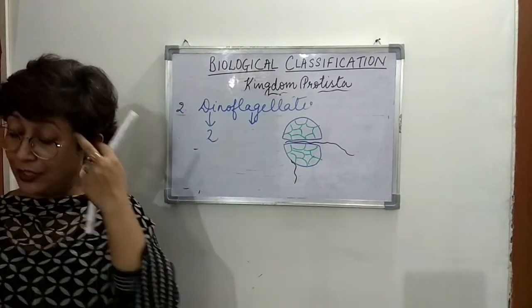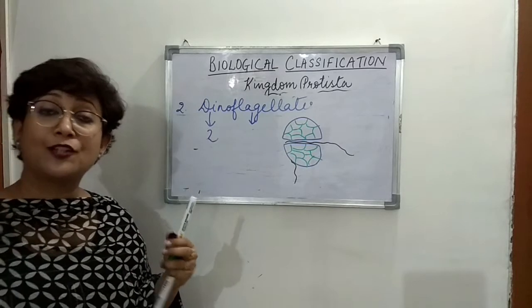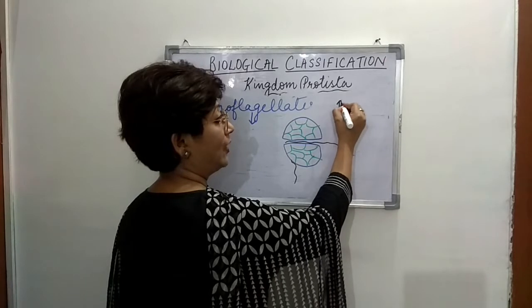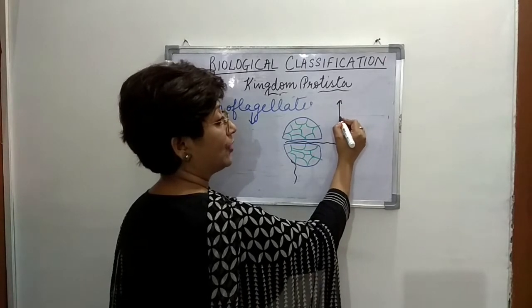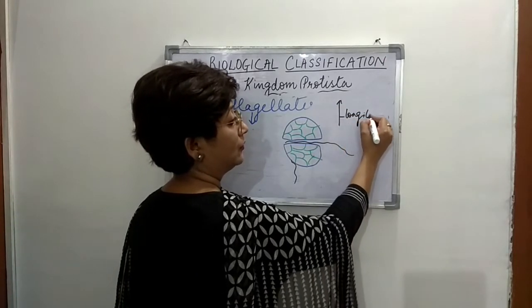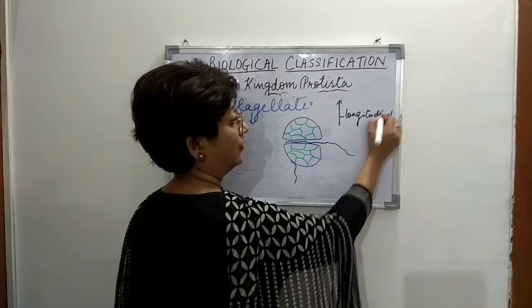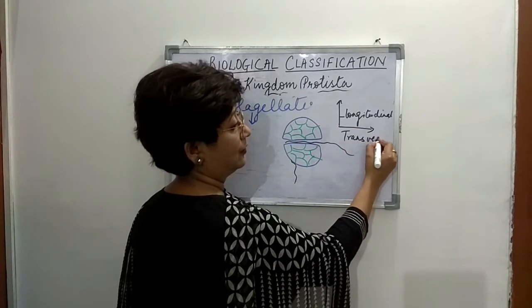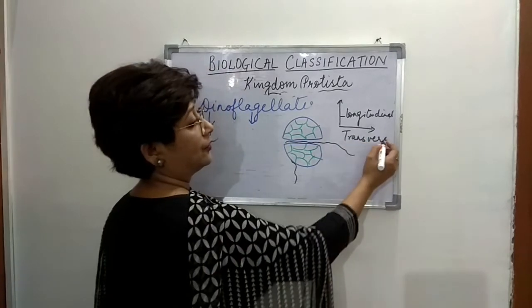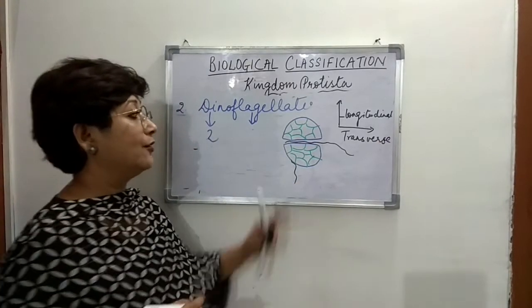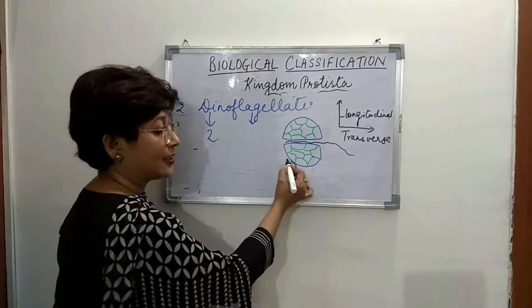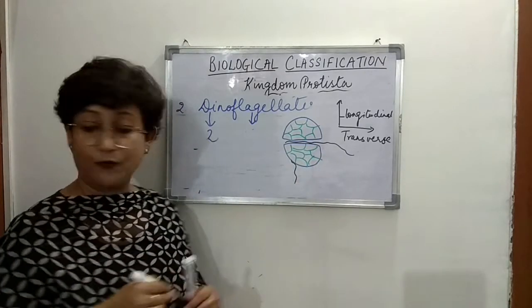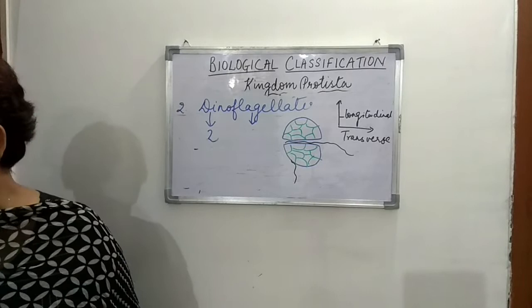So there are two flagella present, and when we talk about these flagella, we will see that one flagella is a longitudinal flagella and the other flagella is a transverse flagella. So here what we see is this is the longitudinal flagella, and from the crevice here is the transverse flagella that arises, right?